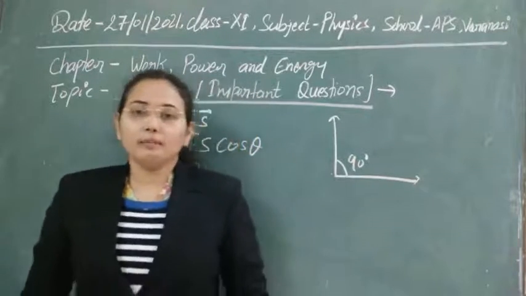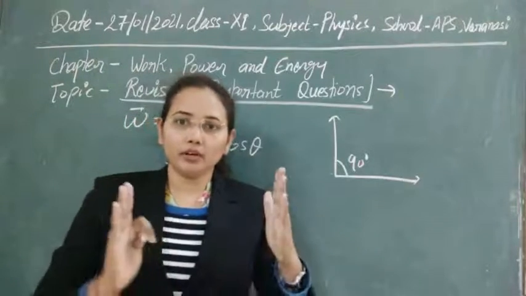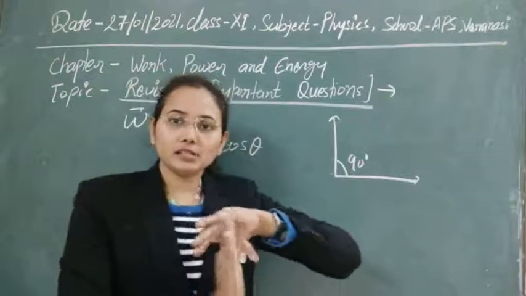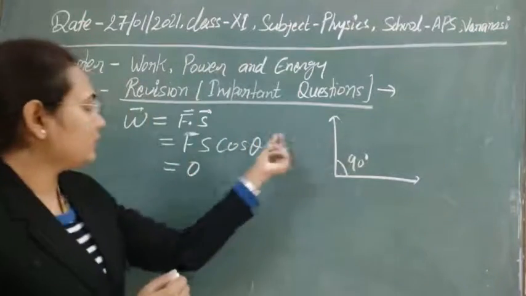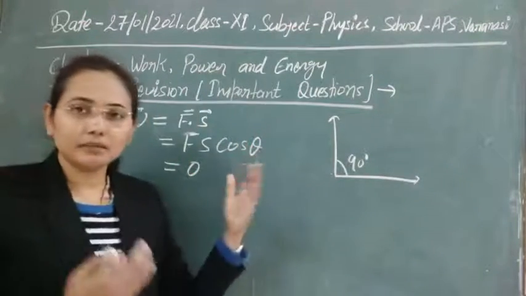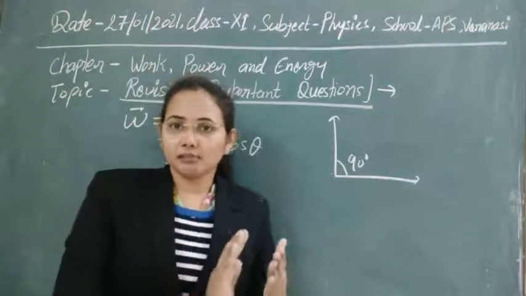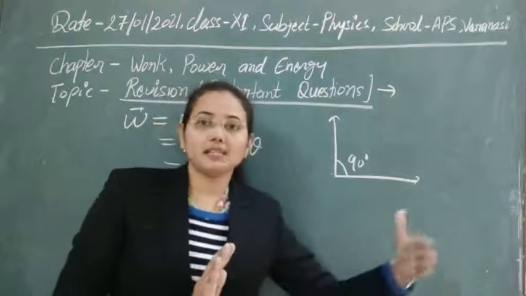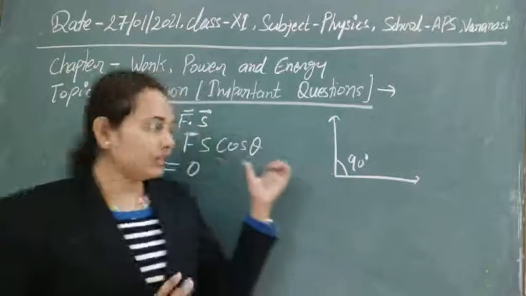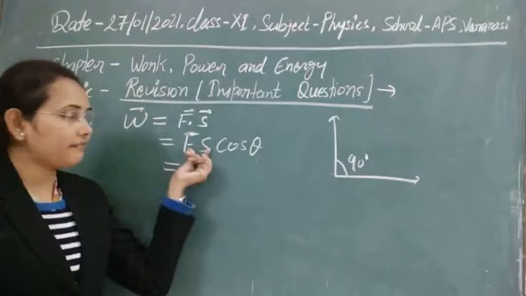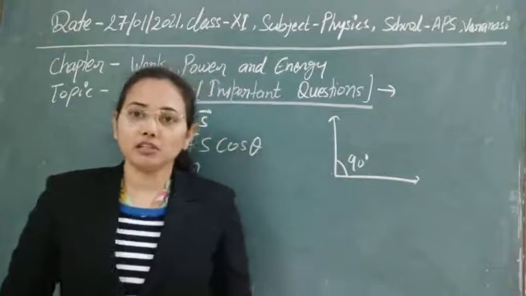In the case of positive work done, suppose we are applying force on a body and this body is displacing in the same direction, then the work done is known as positive, because the angle theta between them is equal to 0 here. So the work done is Fs, which is the maximum value, a positive value.